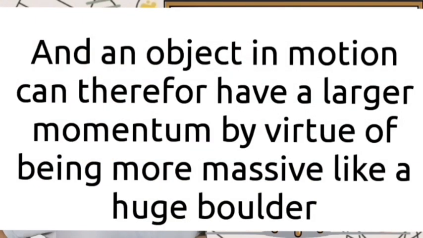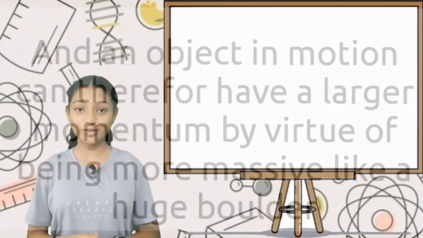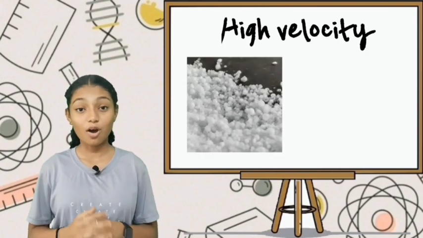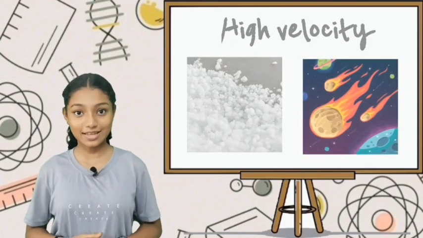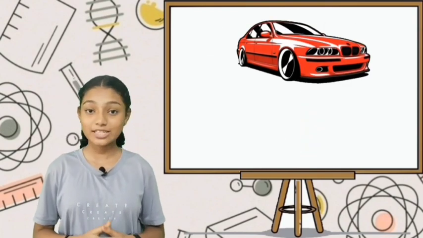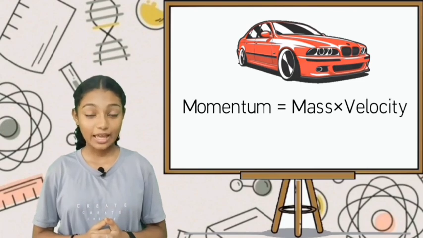An object in motion can therefore have a larger momentum by virtue of being more massive, like a huge boulder, or also by moving at high velocity, like a tiny hailstone or a meteorite falling from the sky. If we consider a car in motion, it will also have momentum equal to mass times velocity.